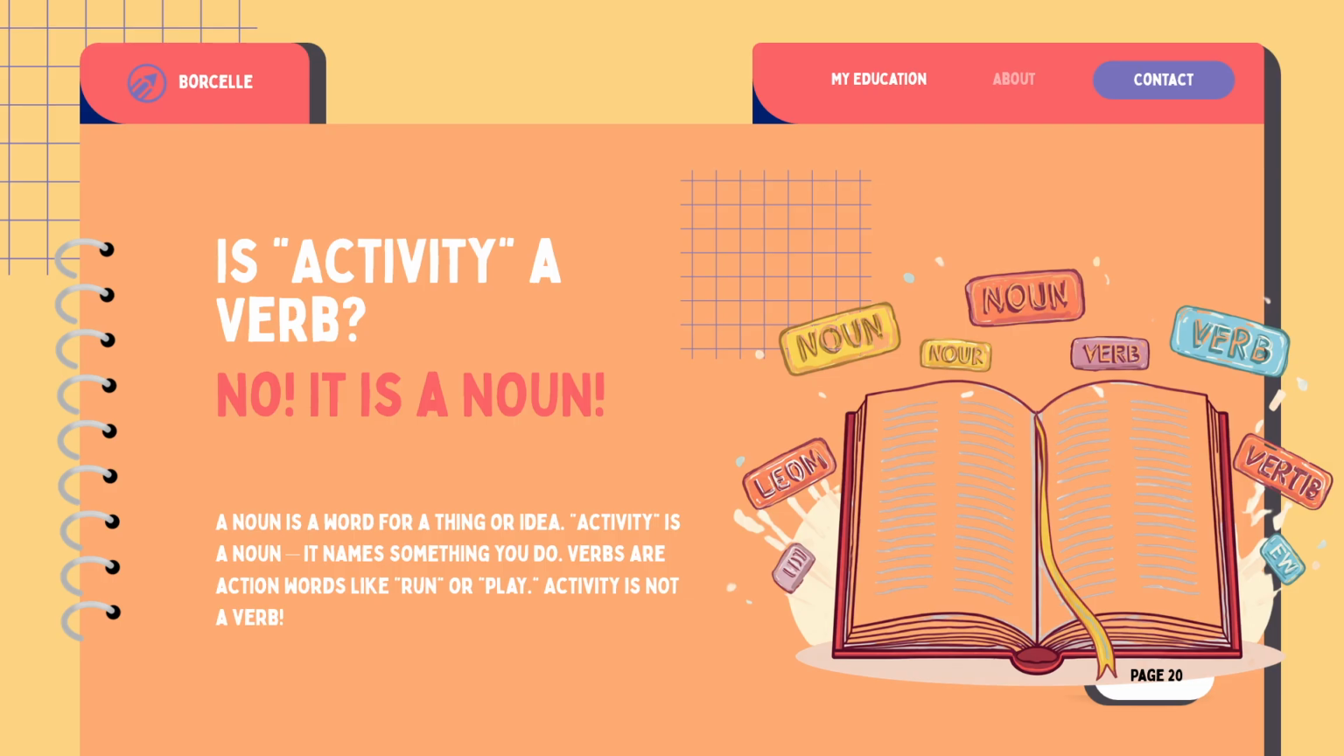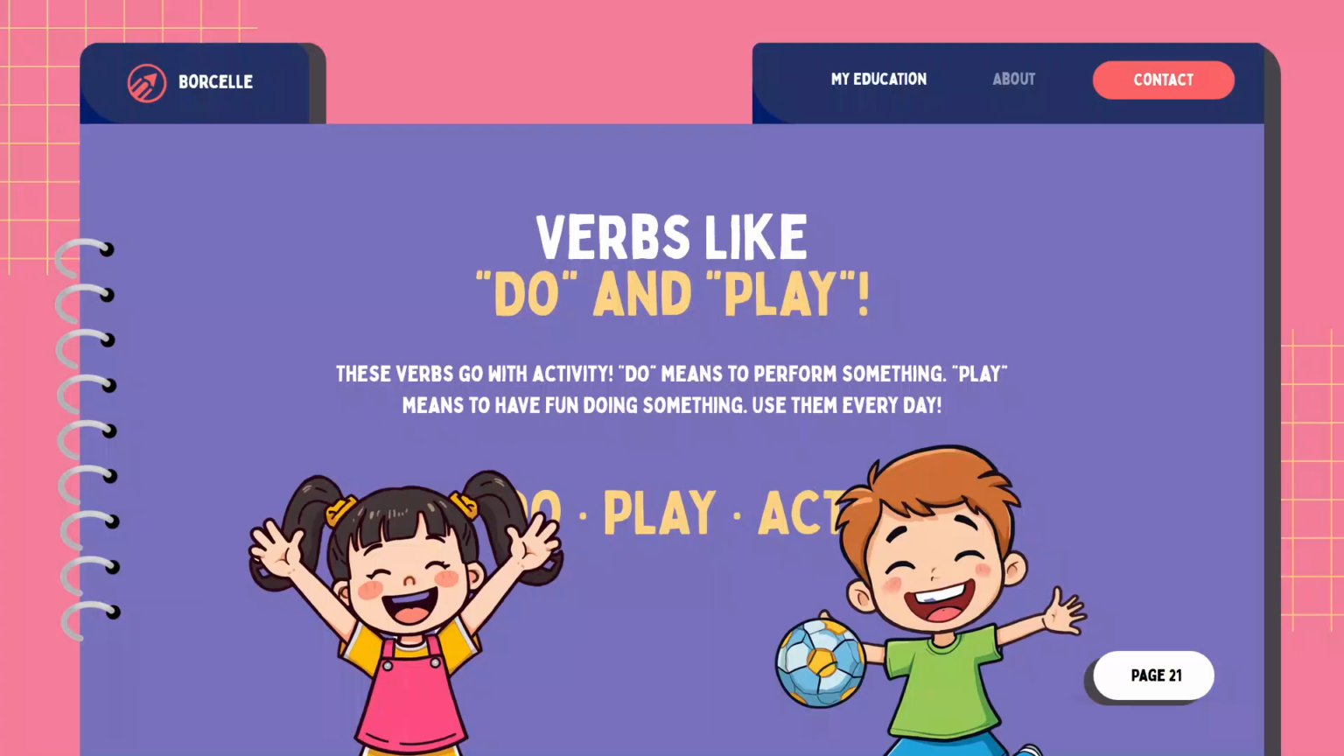Is activity a verb? No, activity is not a verb. Activity is a noun. A noun is a word for a thing or an idea. Activity is the name of something you do. The verbs related to activity are words like do and play. You do an activity. You play games. These verbs show the action, but activity itself is a noun.